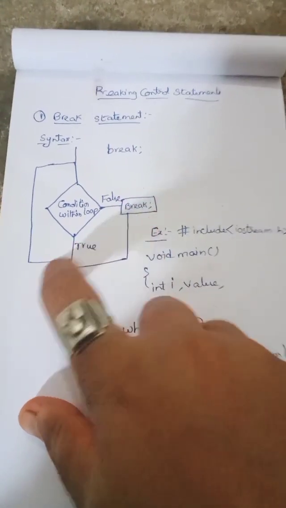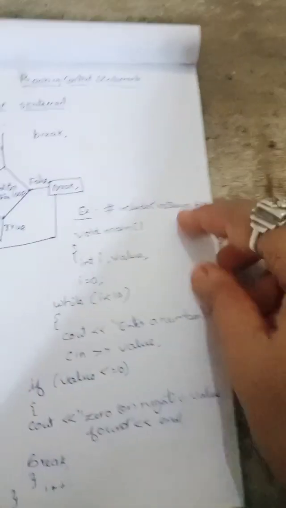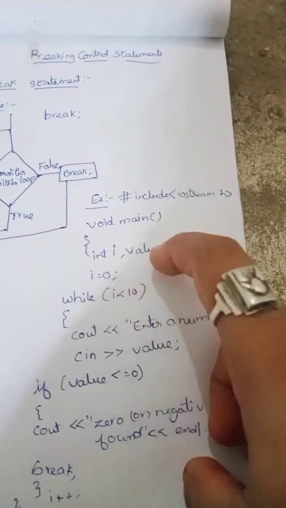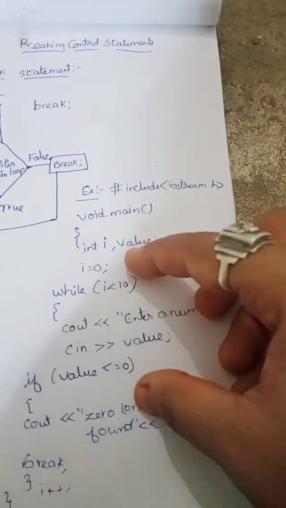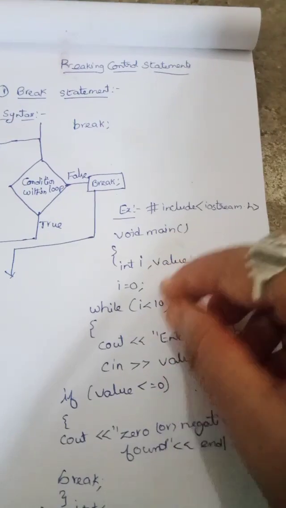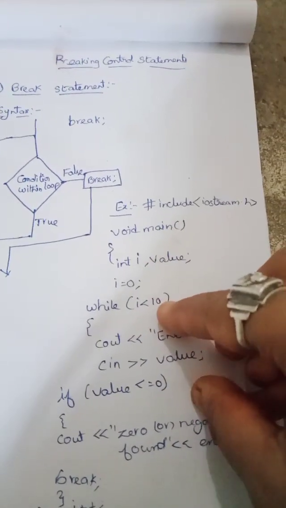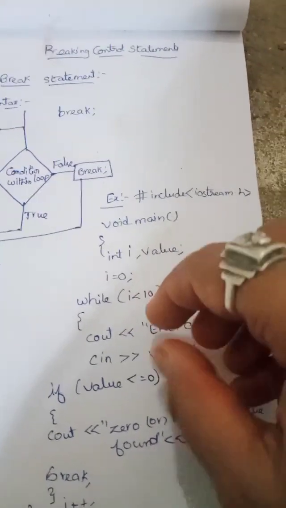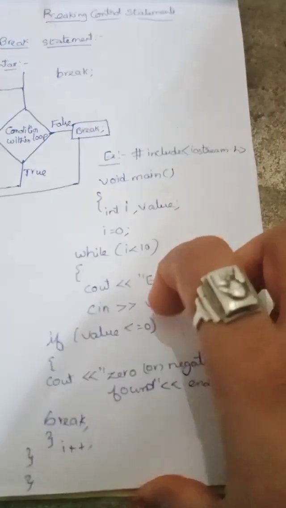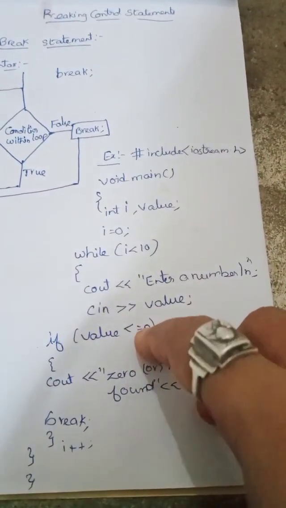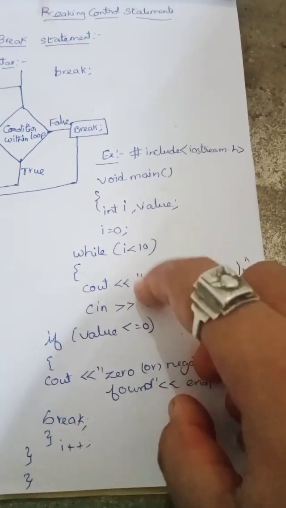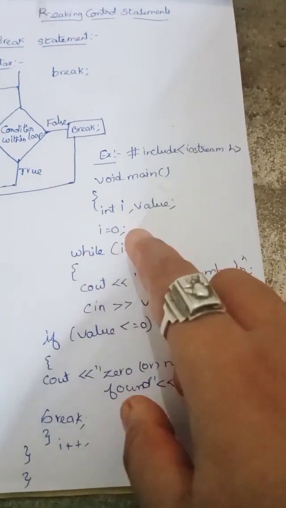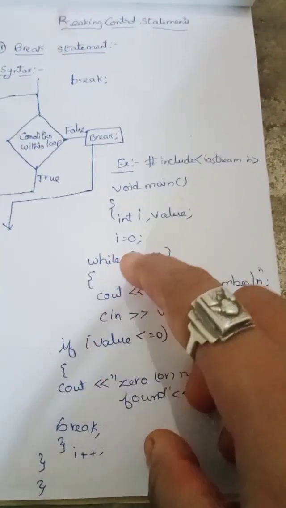Here this is the example. I have created one integer i and given it the value 0, and I have given one conditional loop, that is i less than or equal to 10. This program will run and check until these conditions are satisfied.